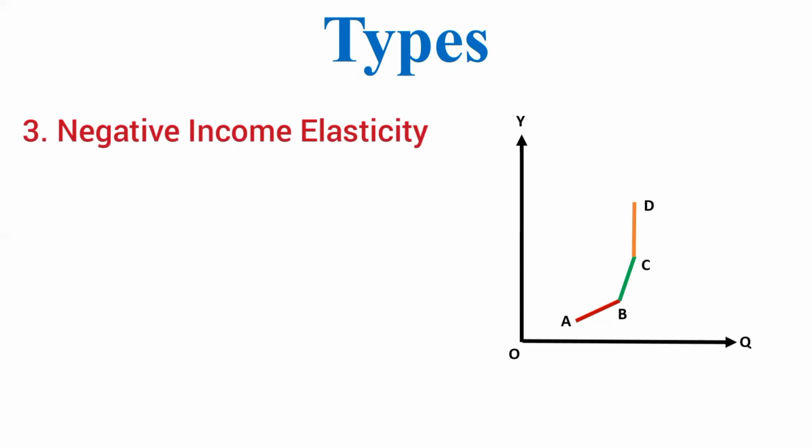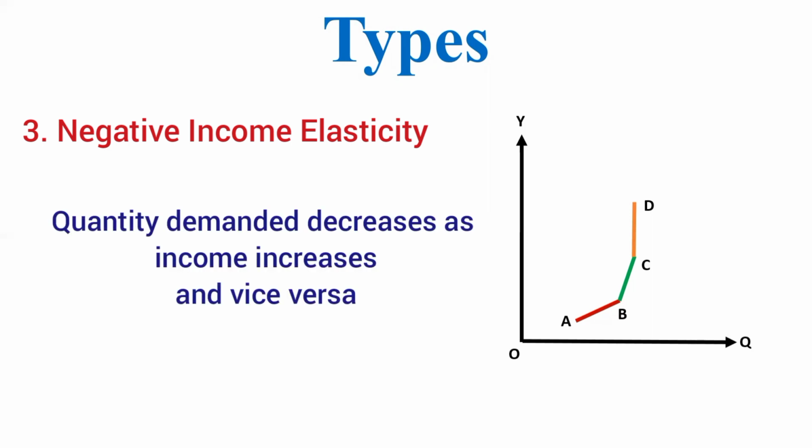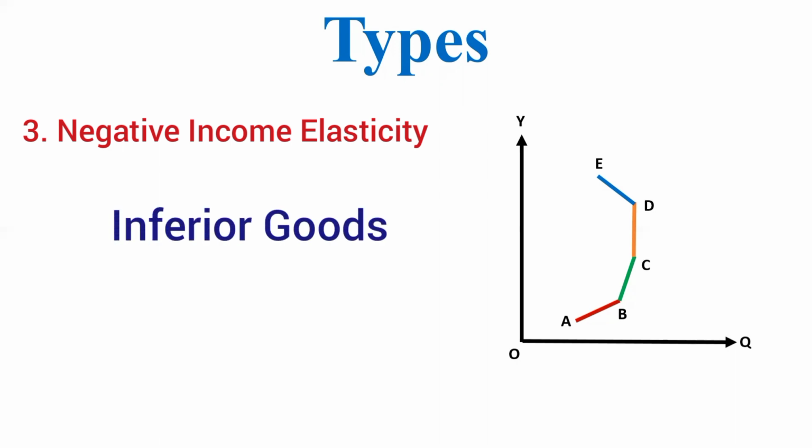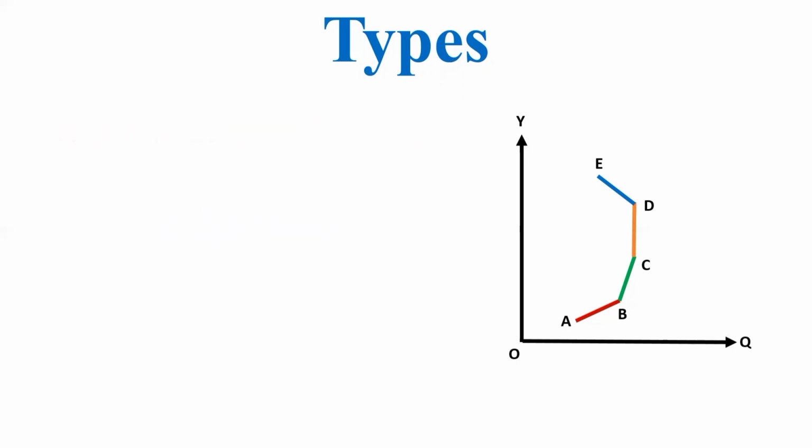So here quantity demanded decreases as income increases and vice versa. See the BE portion of the demand curve, which is negatively sloped. So for inferior goods, we have negative income elasticity of demand. So the range of the income elasticity of demand is minus infinity to plus infinity. This is the idea of income elasticity of demand.